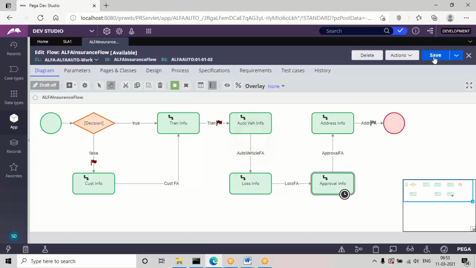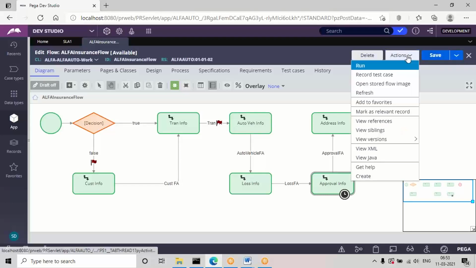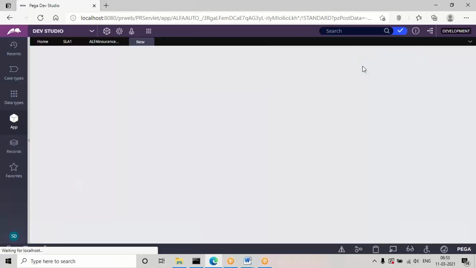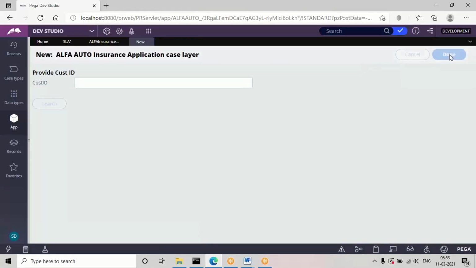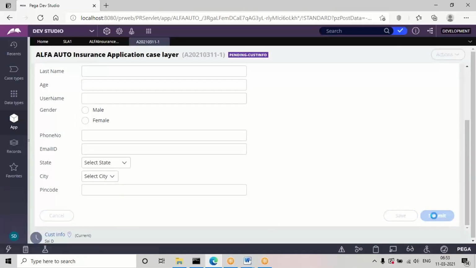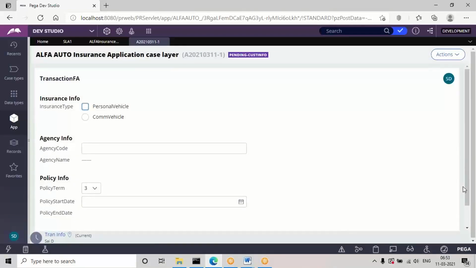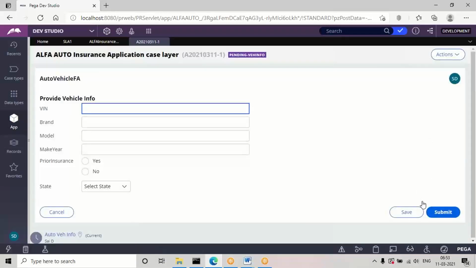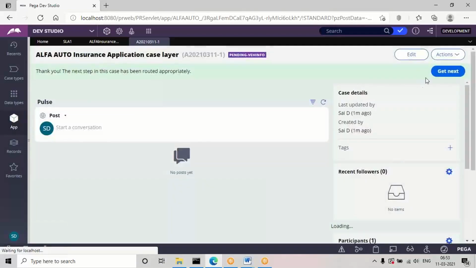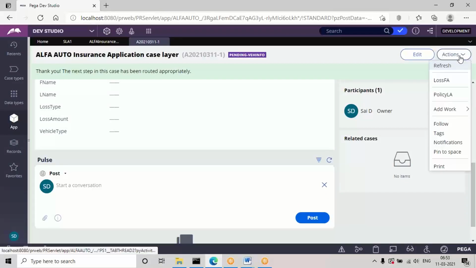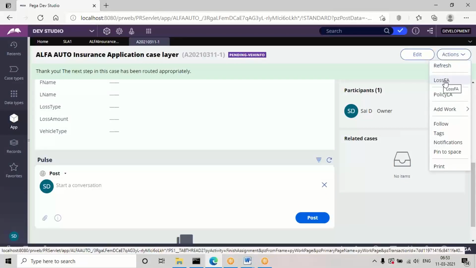See, now run the transaction and verify after routing whether this SLA is working or not. We are going to verify. So submit the task till the loss details. See, last time I opened the loss form from the work queue option, right? We can also access any routing pages from the developer environment. After submitting the vehicle form, the task will be transferred to the work queue. If you want to open those options in the developer environment, we can access them. How? From the action drop down you can open the loss flow action.